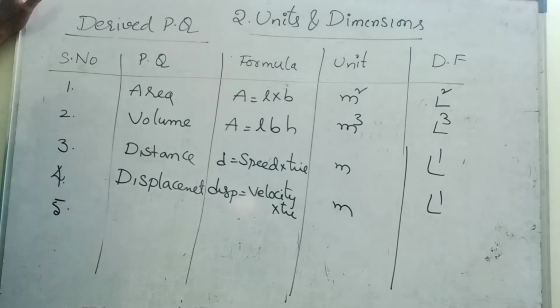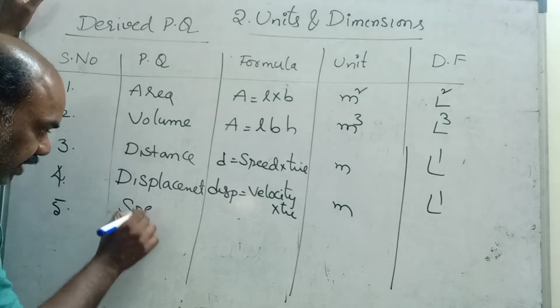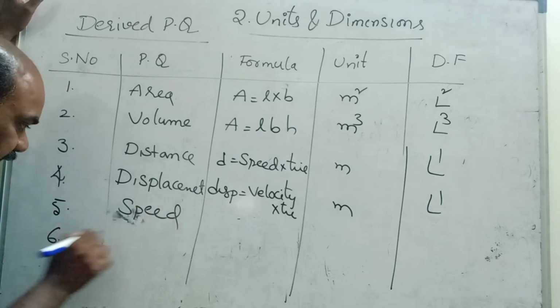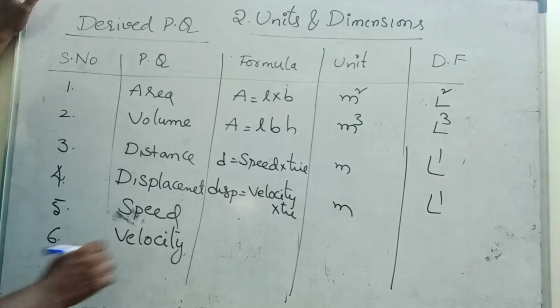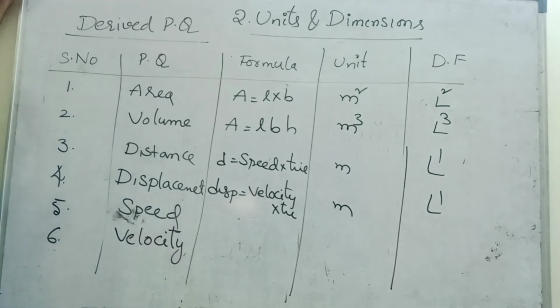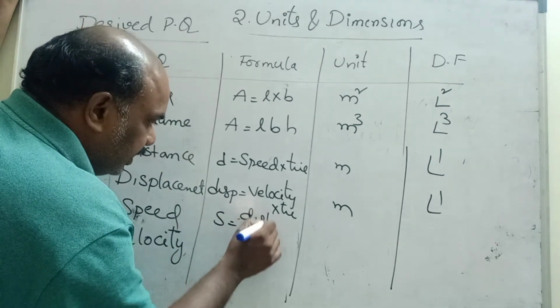Next, velocity. Speed and velocity, these two are also very, very important, children. These two also look similar, but they are also different. Speed is equal to distance by time.